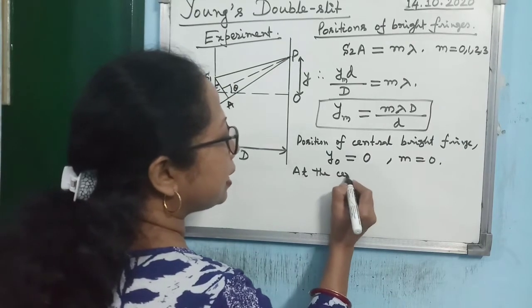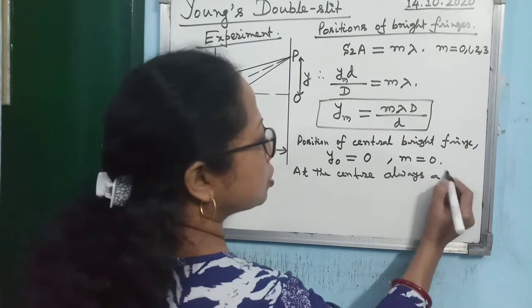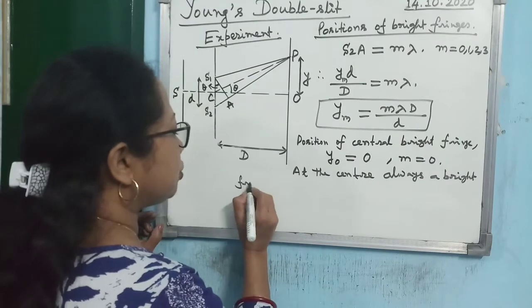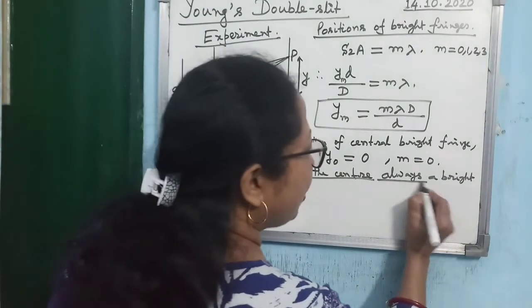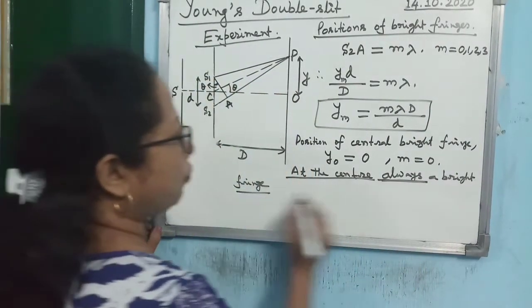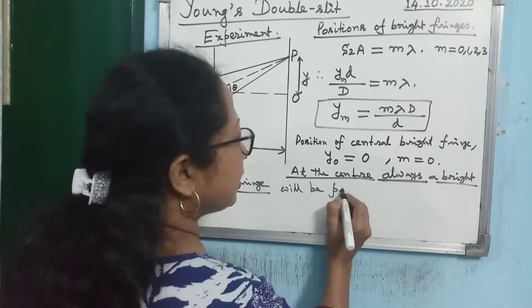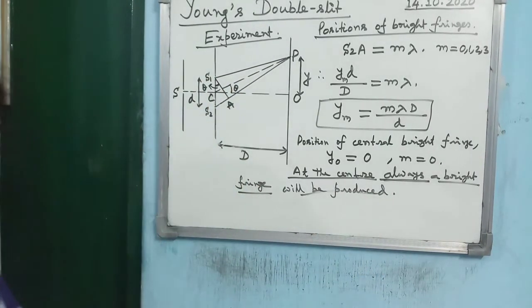At the center, always a bright fringe will be produced. This is the most important point related with the interference pattern. Is that clear? So you have to remember it. I hope you have understood.